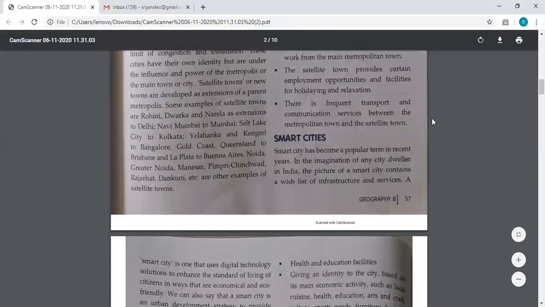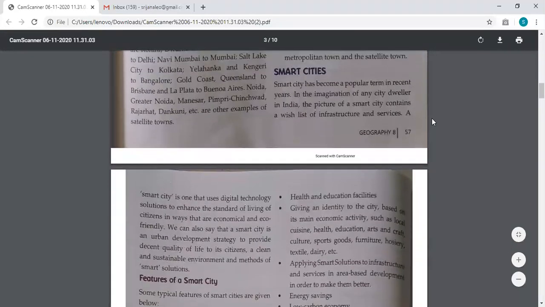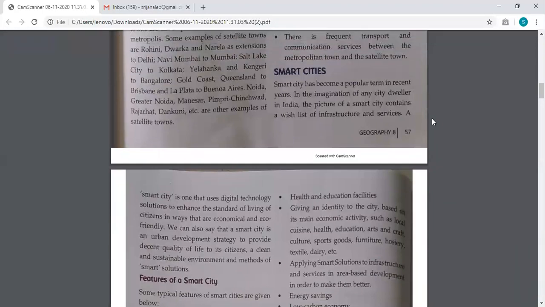Now we'll do the second type, and that's the smart city. Nobody is allowed to get confused between the satellite city and the smart city. They are two different things. A satellite city can be a smart city. The word smart itself means what? When you are using a smartphone, what happens? You are becoming smart because it has lots of facilities that the earlier phones did not have. So that's why we use the term smartphone, right?